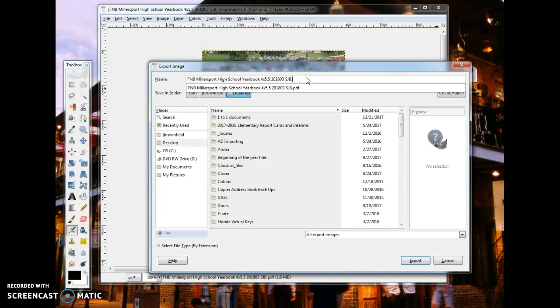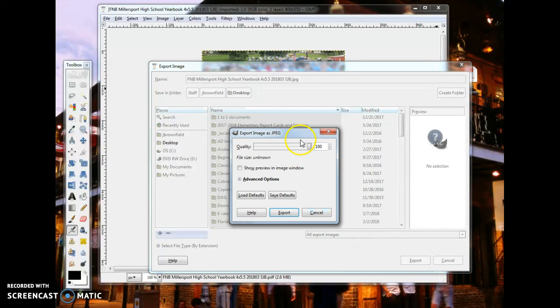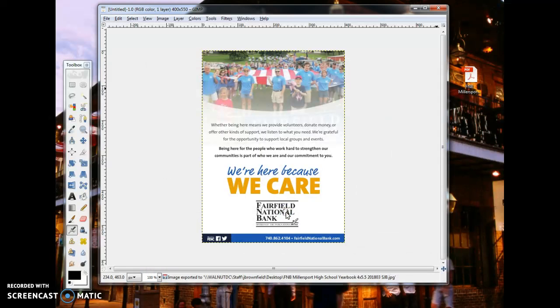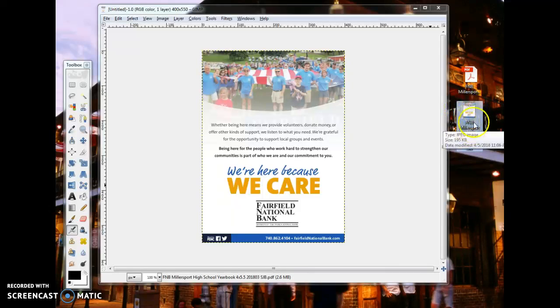.jpg or PNG. JPG is probably your best option. And I have it saving to my desktop, so I go to Export. And we want our quality to always be at 100%. And we click Export. And now I have it right here as a JPEG file. And I can use that any way I want.